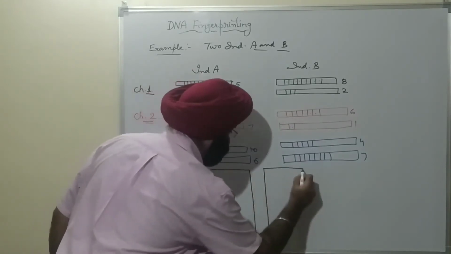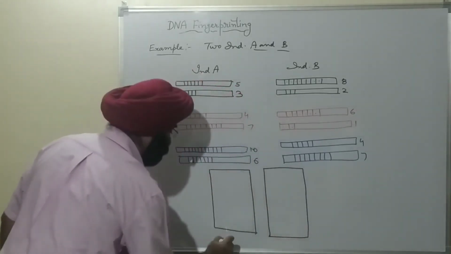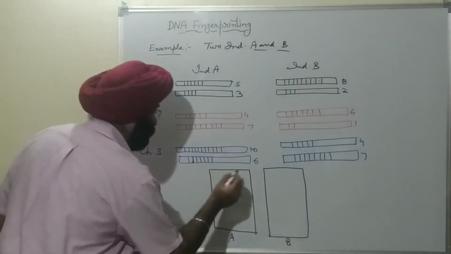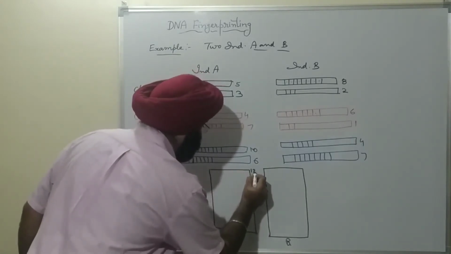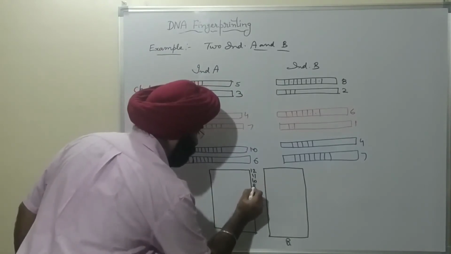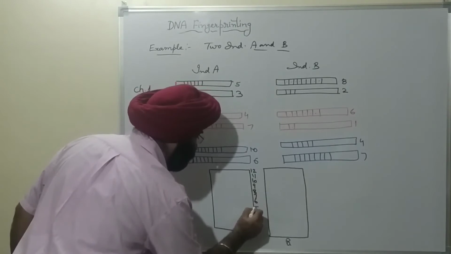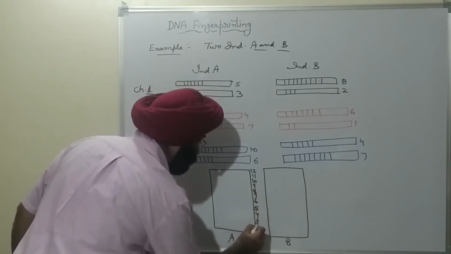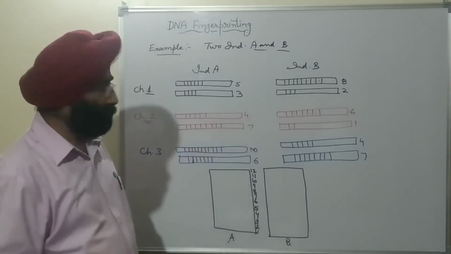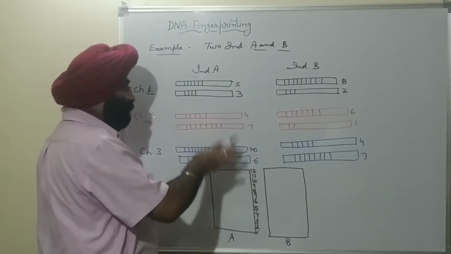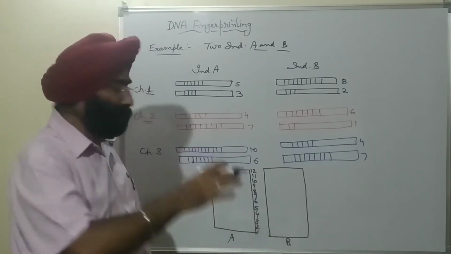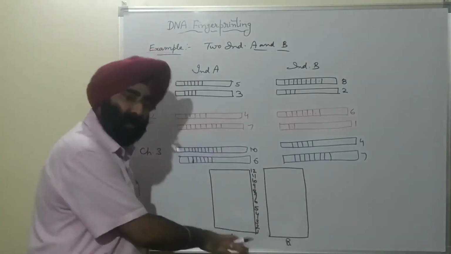This is for individual A and this is for individual B. These fragments will separate and arrange themselves according to their molecular weight, the higher molecular weight at the top and lower molecular weight at the bottom.